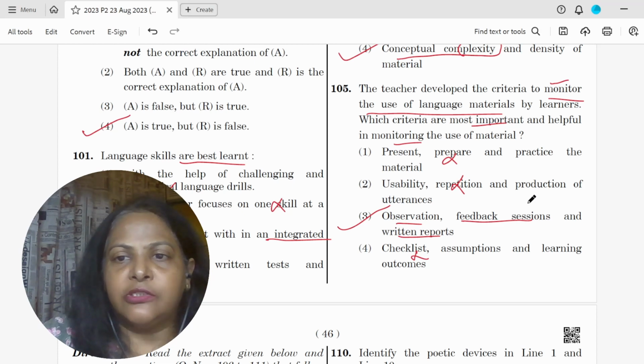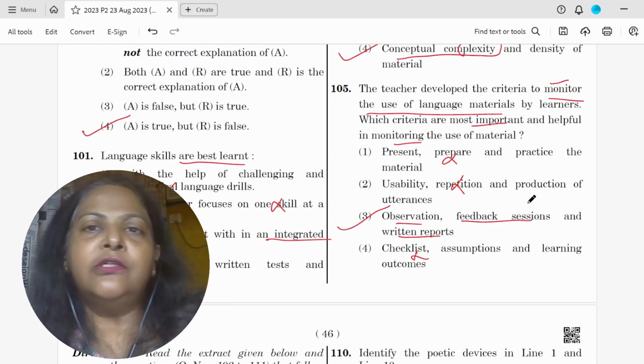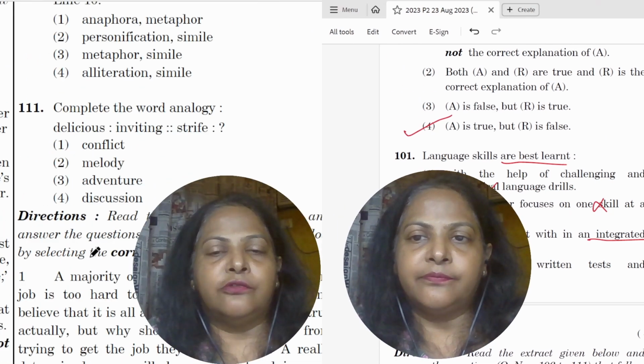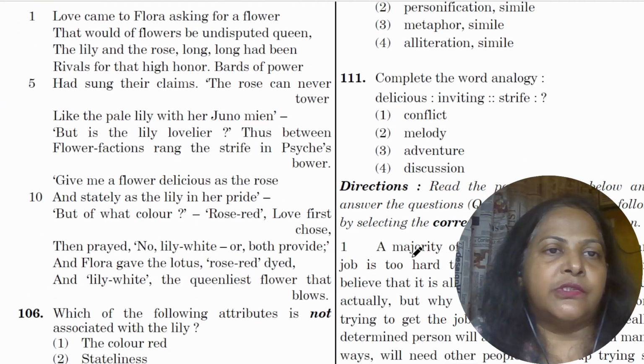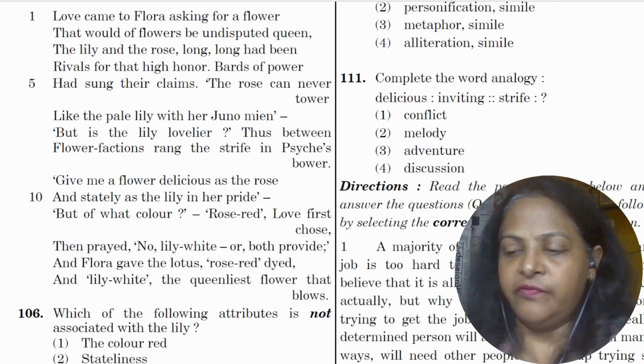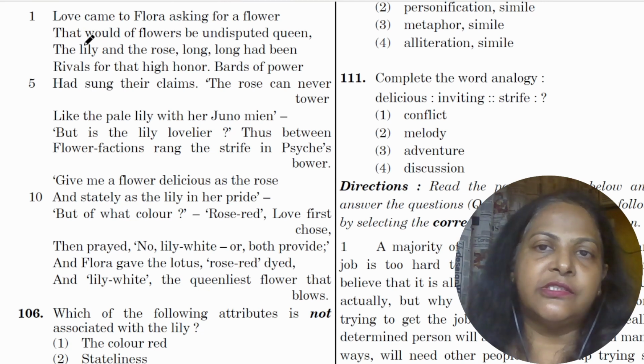So that was the pedagogy section. Let's move on now to the comprehension section. We first have the poem, which is Love Came to Flora Asking for Flowers. I'll just read out the poem.